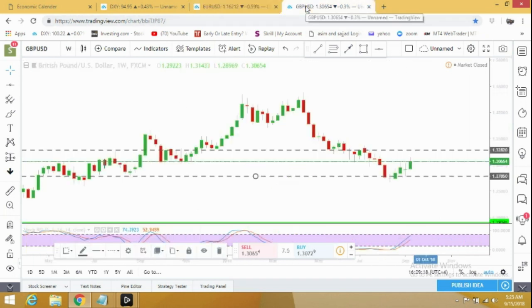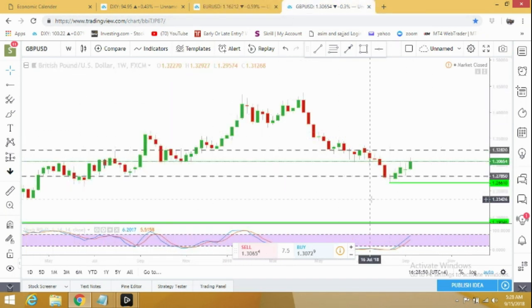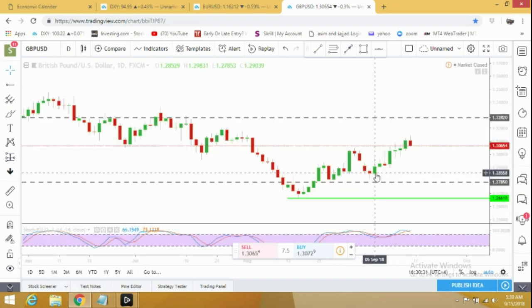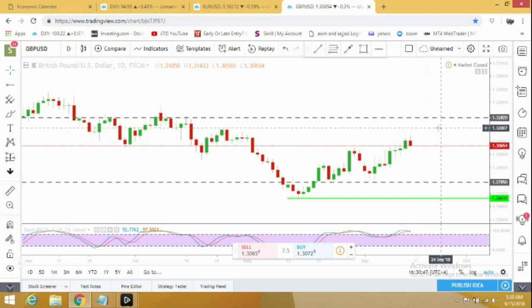We move to pound dollar. Since pound dollar bounced back from the 1.2661 level, it looked much stronger all the time. In the coming week it can drop to 1.2785 first, and then from here it can bounce back again. We'll see how it looks on the daily time frame. Since September 5 it's in a very strong position. Only we saw this drop on Friday, so from Monday I'm expecting it can start moving up again. It may start moving to the 1.32 level, and from this level I'm expecting that it can start dropping down again.